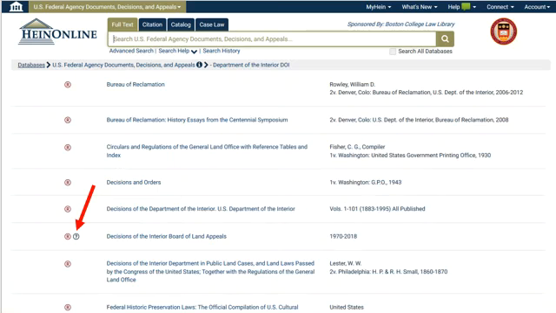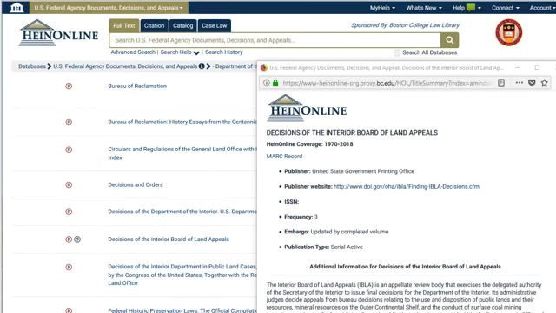The letter R is a link to a catalog record, sometimes called a MARC record, and some publications have additional information linked by a question mark. This is the coverage statement for the decisions from the Department of the Interior Board of Land Appeals.